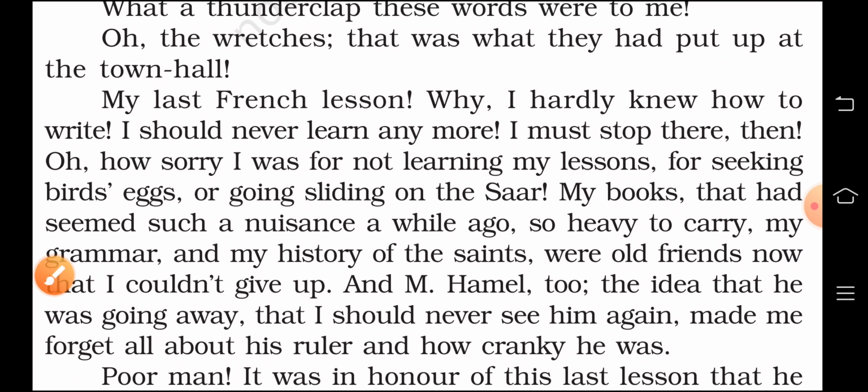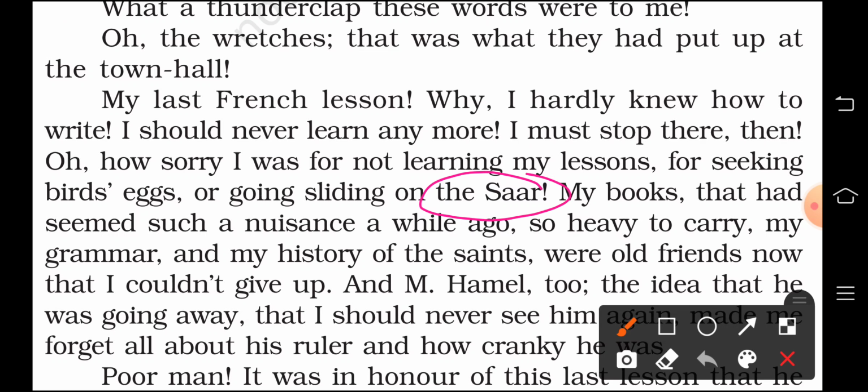Now here, dear students, in this paragraph, the Saar, S-A-A-R, is a river which passes through France, right? So he is telling this here. What he is saying in this paragraph is that he regretted, because he came to know now that this is the last day of his mother tongue, right? So he regretted not being serious towards studies and wasting his time hunting birds and playing in the Saar river, right? So that's why he was feeling so sorry for himself.